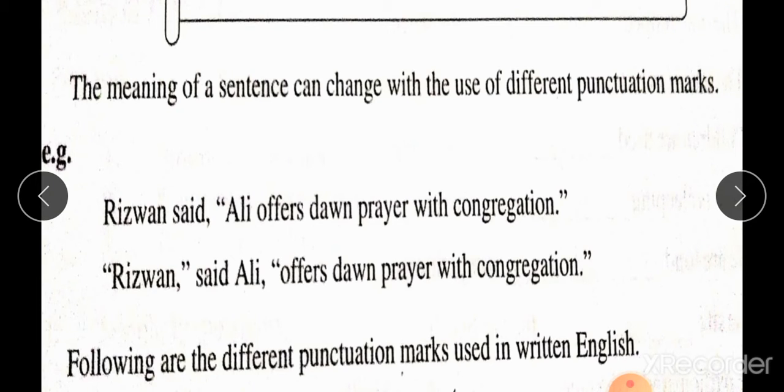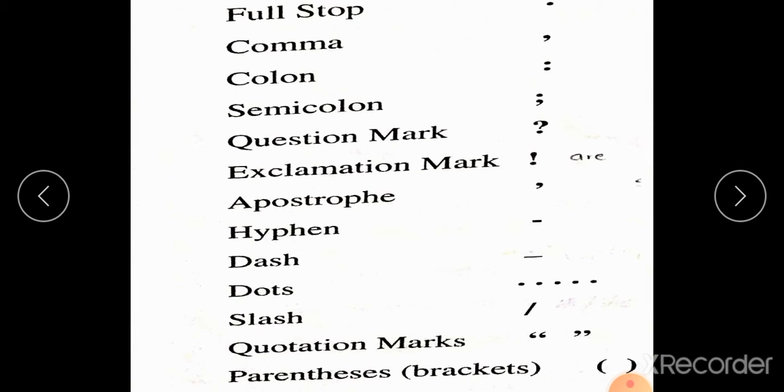Following are the different punctuation marks used in written English. These are the punctuation marks which are used in the English language: full stop, comma, colon, semicolon, question mark, exclamation mark, apostrophe, hyphen, dash, dots, slash, quotation marks and parentheses.